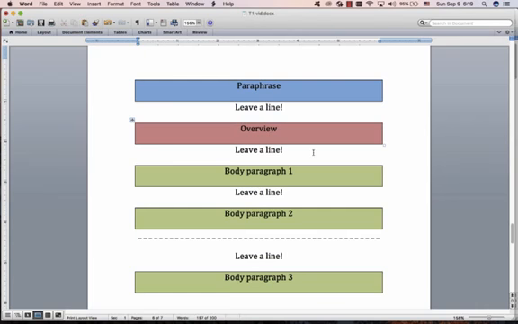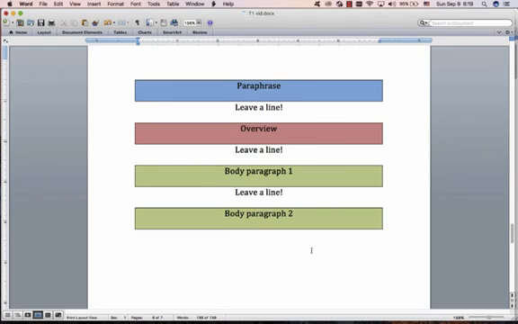Leave a line. Then you do your body paragraph 2, sometimes I put a line here. Sometimes you have body paragraph 3, but not usually. In today's, we're just going to have body paragraph 2. So today it's just going to look like that. All right, so that's your overall structure.